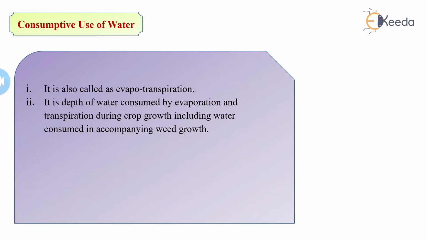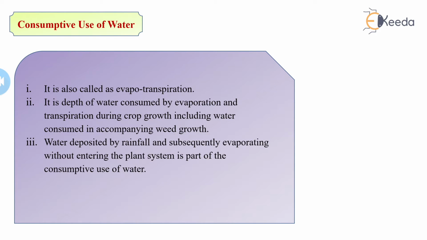Evaporation, as we discussed, is the loss of water which is converted from liquid to the vapor state, and transpiration is the process in which plants dissipate water from the surface of the leaves. The moisture will be dissipated into the atmosphere through the leaves and the trunks of the plants during their growth.